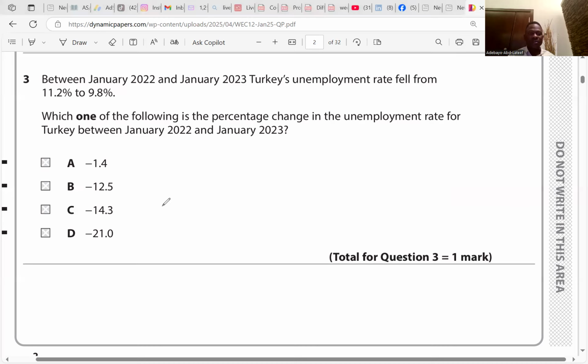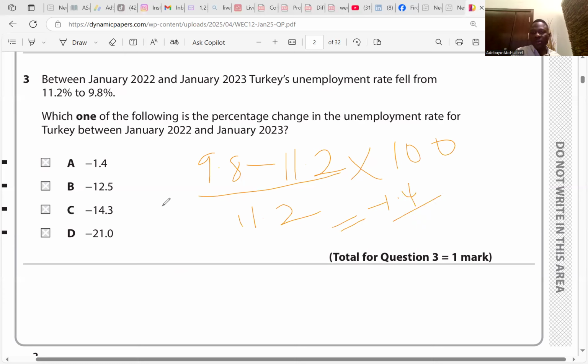The change is 9.8 minus 11.2 over 11.2, multiplied by 100. That gives us negative 1.4 over 11.2 multiplied by 100, and the final answer is minus 12.5. So the answer is B.